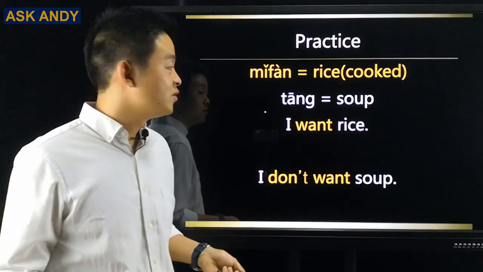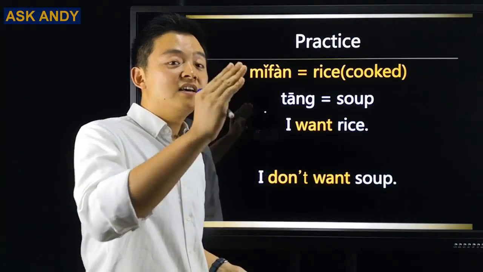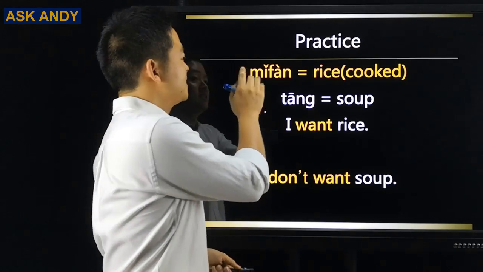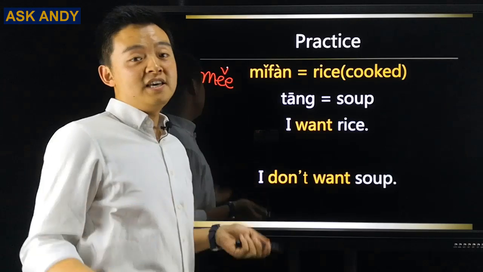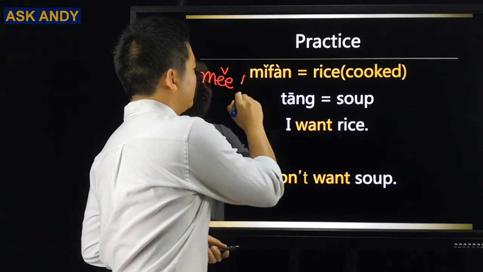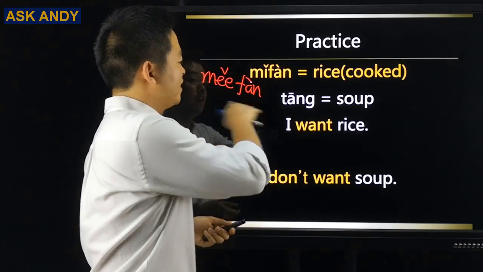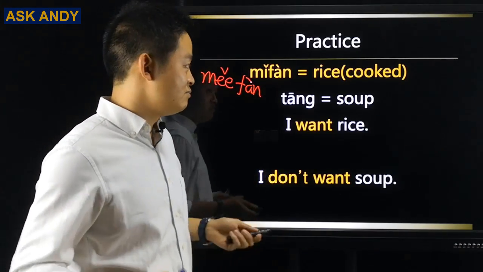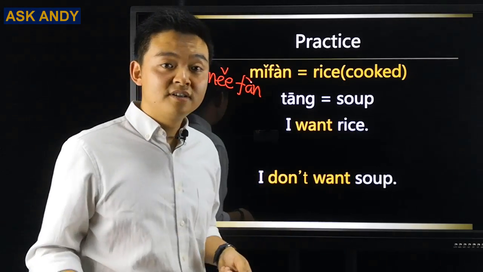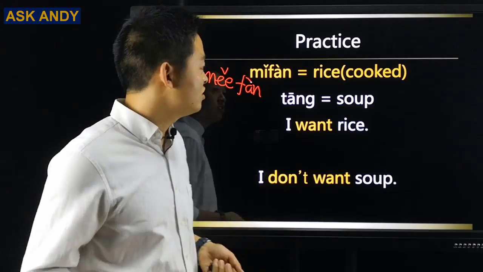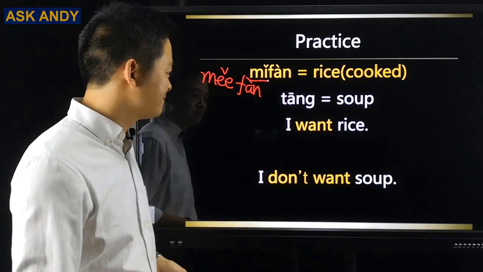So for the first one, what we can do is 米饭. Third tone, 米. So remember, this is not M, it is 米. Third tone, 米. And then for this one, fourth tone. So together, 米饭. That will be cooked rice. Then what about raw rice? Raw rice is just this one. You just say 米. That's raw rice.